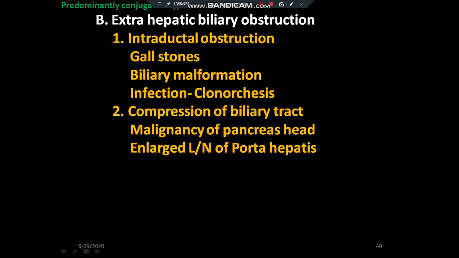Extrahepatic biliary obstruction, like intraductal, meaning there is obstruction in the duct, like gallstone, biliary malformation, or any infection like Clonorchis sinensis infection. Some pathology outside the biliary tract, like compression of biliary tract as seen in malignancy of pancreatic head or enlarged lymph node of porta hepatis.